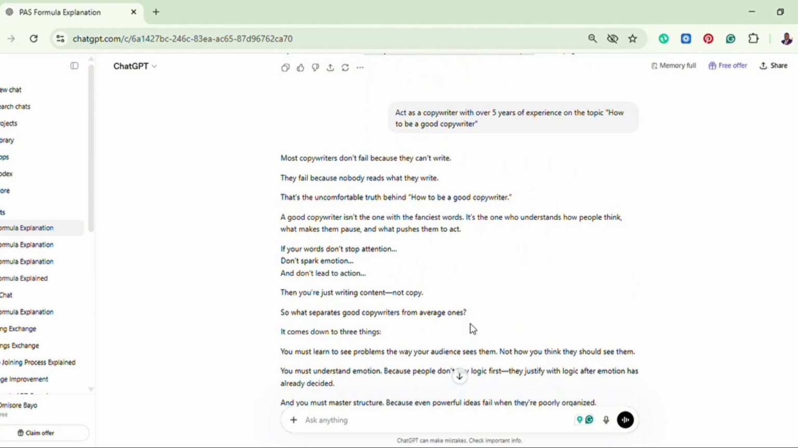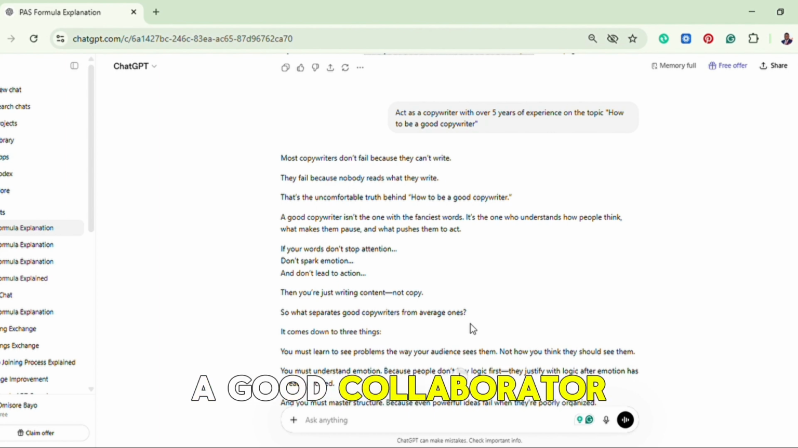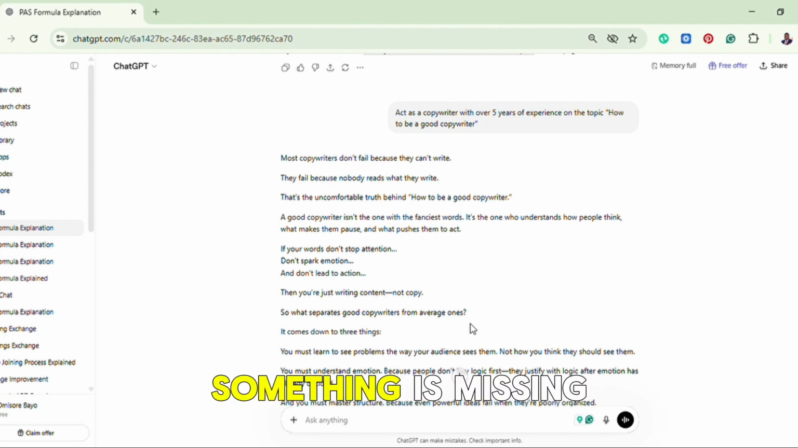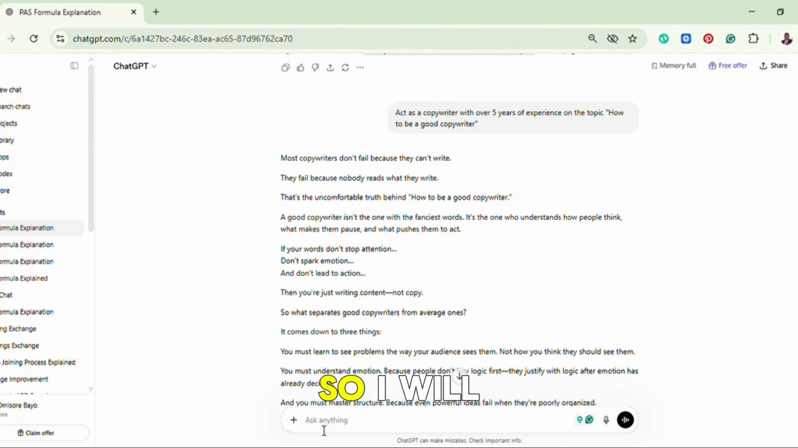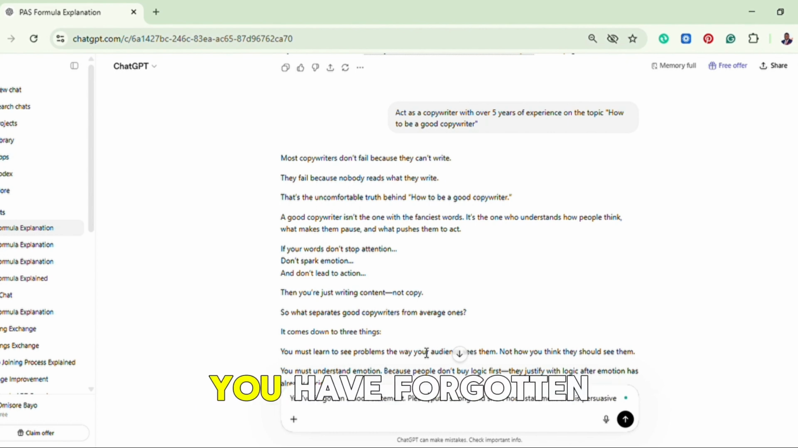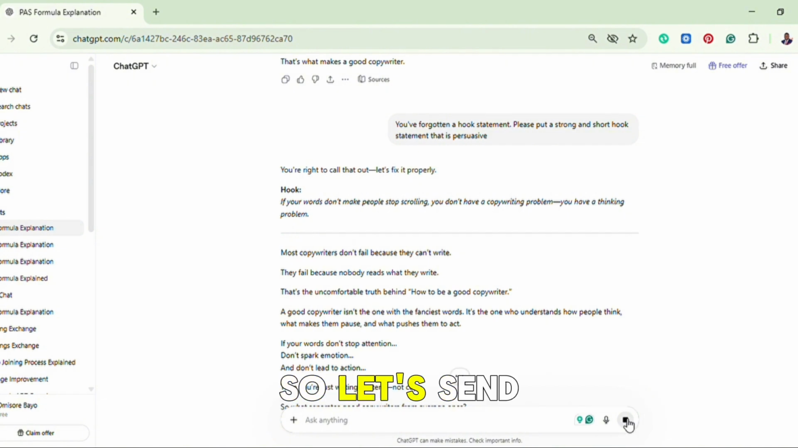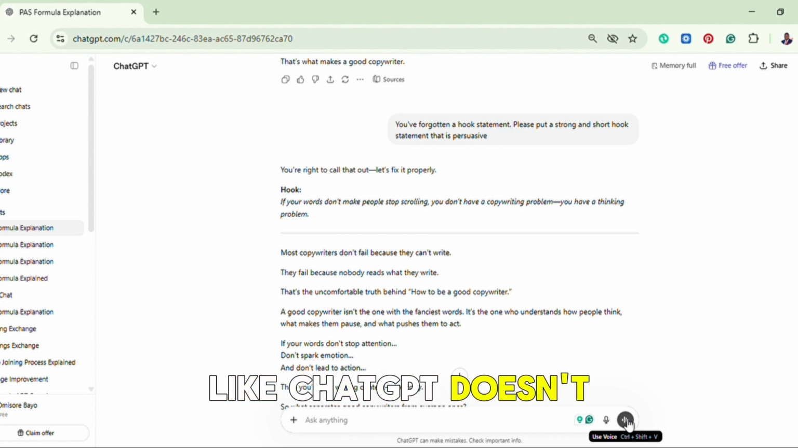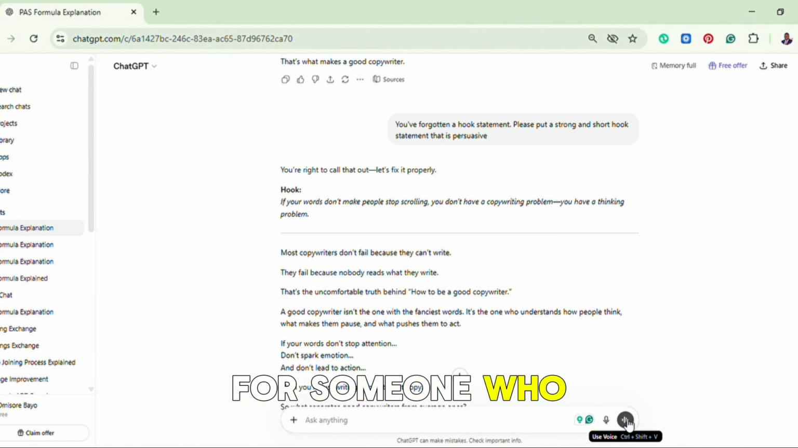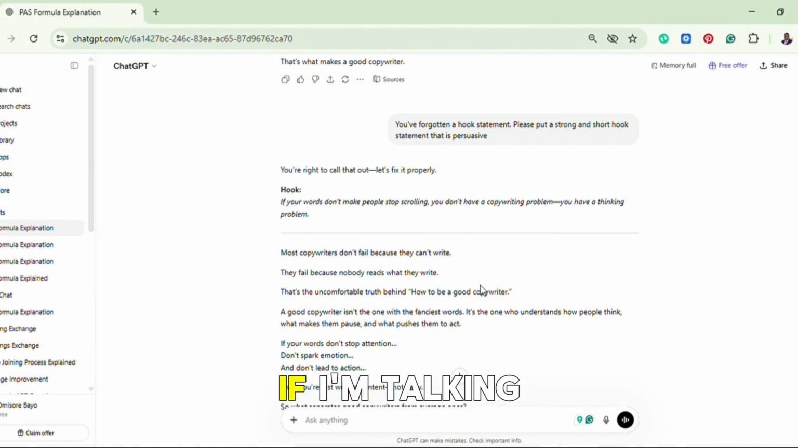They are good, but then there's something missing, the hook statement. I told you you must be a good collaborator because I know how to copywrite. I know that something is missing, which is a hook statement. So I will tell ChatGPT to give me a strong hook statement. If you have forgotten a hook statement, please put a strong and short hook statement that is persuasive. So let's send it. So you can see it's telling me, you are right to call that out. Let's fix it properly. Now you can see that it's not like ChatGPT doesn't know all those things. It knows it, but it's looking for someone who is going to collaborate. So I'm talking to it as if I'm talking to my friend to let my work become faster.